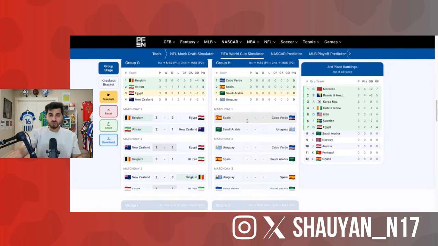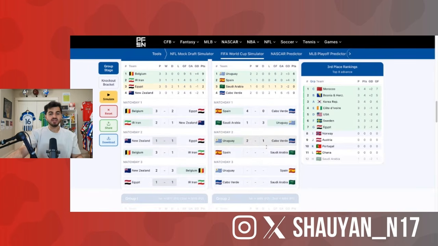Now moving on to Group H. Oh man, oh man, oh man. I could see this one ending badly for poor Cabo Verde. I could see this ending very badly. I'm going to go 3-1 here. Cabo Verde, Uruguay, I see them just squeaking out the win. Spain, Saudi Arabia.